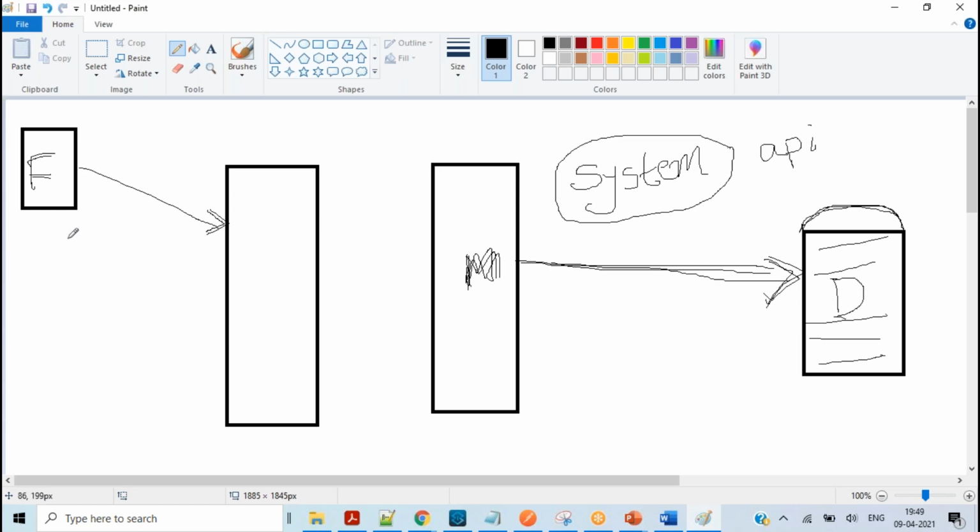Any front-end system which is hitting MuleSoft, we call as experience. Experience. Okay, keep in mind this terminology.